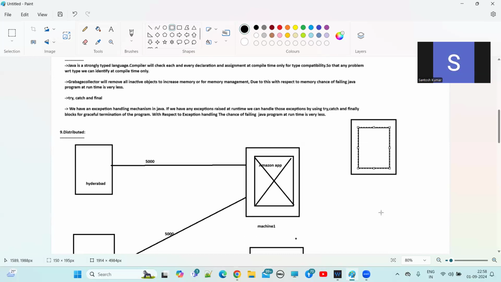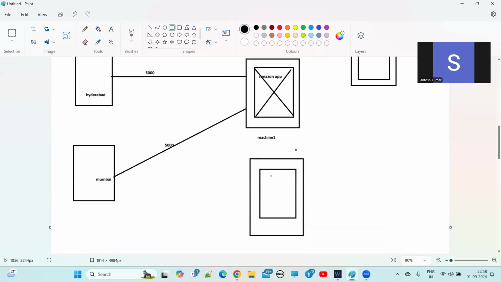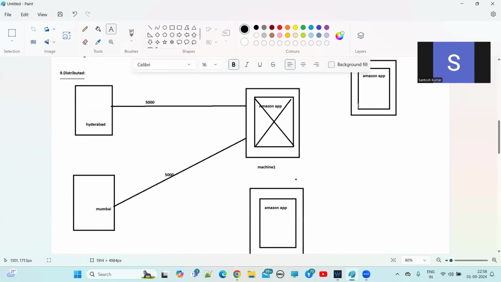Here also the Amazon application, and here also the Amazon application. The same application we will deploy into three different server machines.